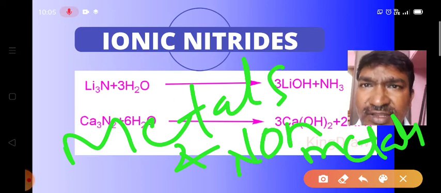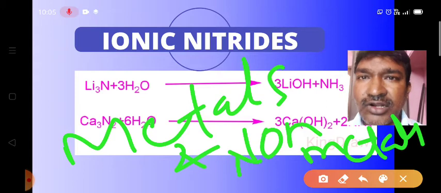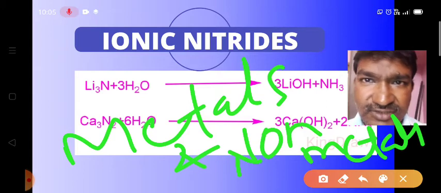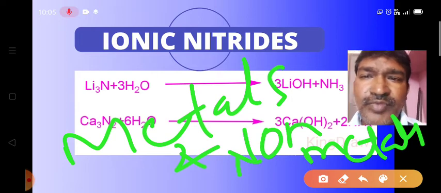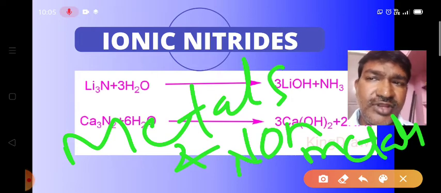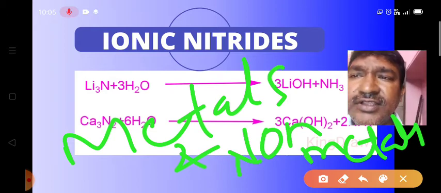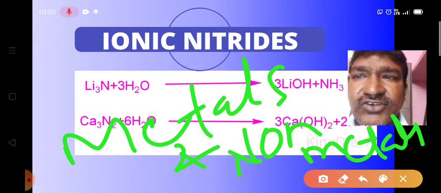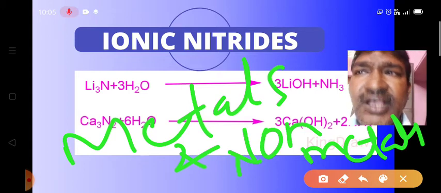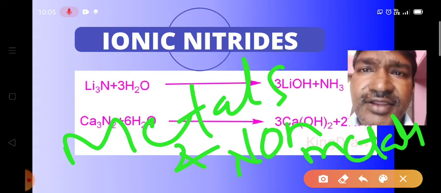Generally, metals are the elements which lose electrons and form cations, and non-metals are the elements which gain electrons and form anions. So when we bring non-metals nearer to the metals, if you provide suitable conditions, metals lose electrons and non-metals gain electrons. As a result, ions are formed, and you get the ionic compounds.